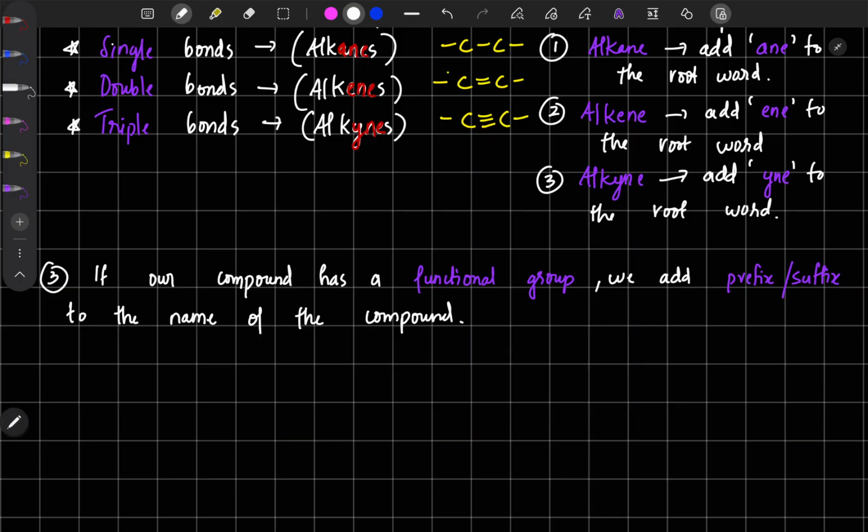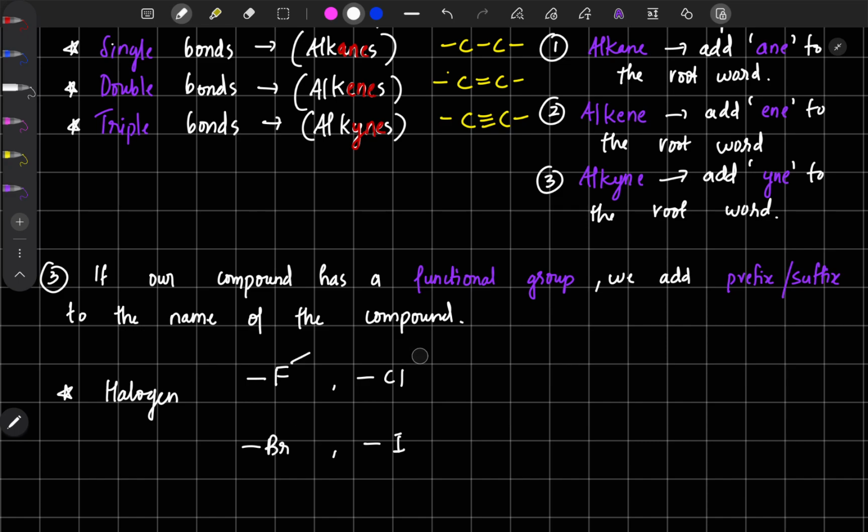So the first one let us take, I will write it with a star, halogen. Halogen functional group is having fluoro, chloro, bromo, or iodo groups. So this is fluorine, this is chlorine, this is bromine, this is iodine.